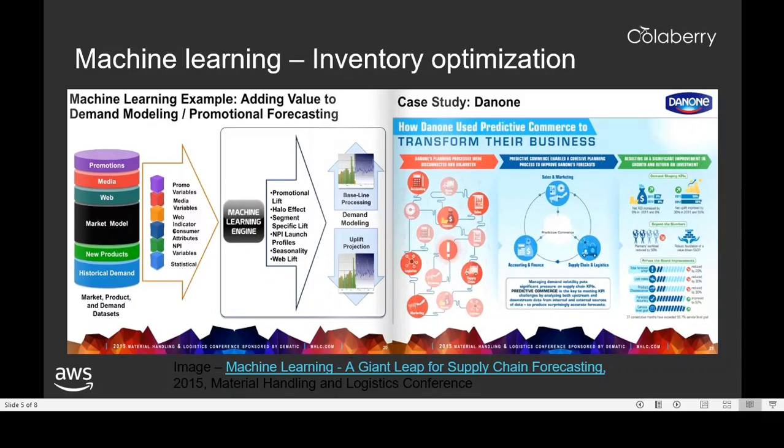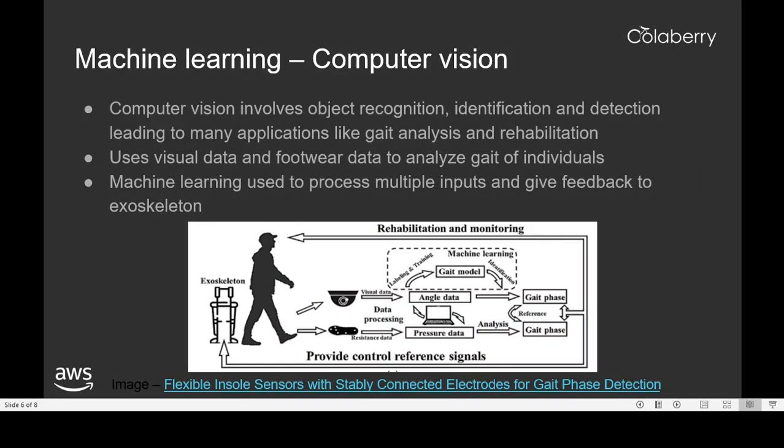Machine learning is also useful for computer vision. Computer vision can be used for many applications, including gait analysis and rehabilitation. Visual data from cameras is used along with footwear to analyze the gait or walking motion of individuals. A control system provides signals to an exoskeleton that will be used for rehabilitation of an individual.